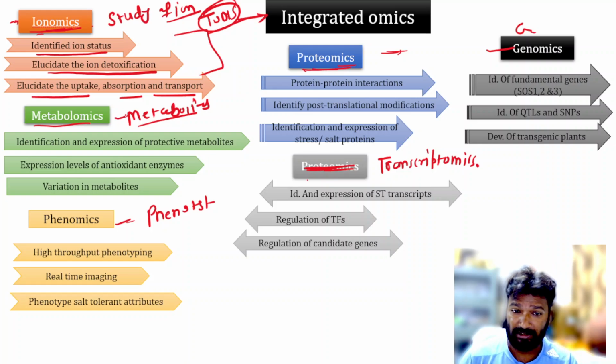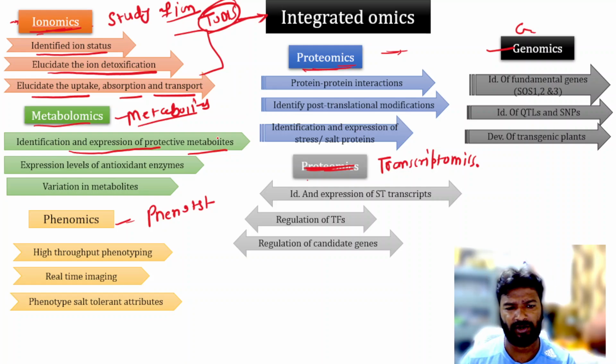Second, metabolomics, we can identify and express the protective metabolites, meaning which metabolites are enhanced and useful for salinity stress tolerance. And the expression level of antioxidant enzymes, meaning how much the antioxidant enzymes increase and which enzymes are responsible for more tolerance, and the variation in the metabolite concentrations.